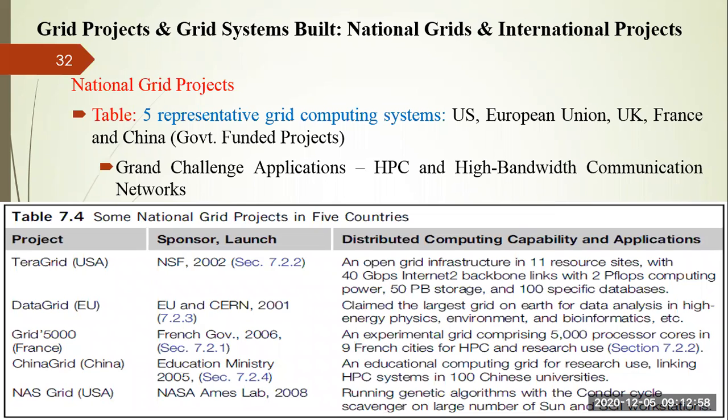Or it can collaborate with one country and another country to solve a particular problem, in the form of a project. Generally, whether it is a national grid project or international grid project, it is funded by public agencies, right? Especially government is very much interested in such projects because there are many nationwide issues that can be solved with the help of these grid projects.